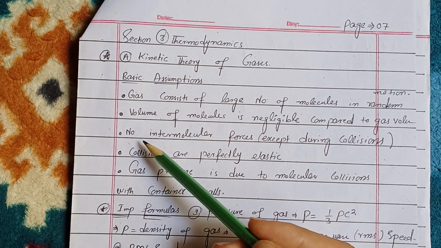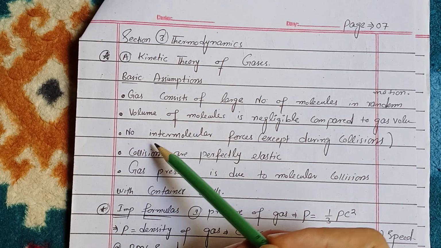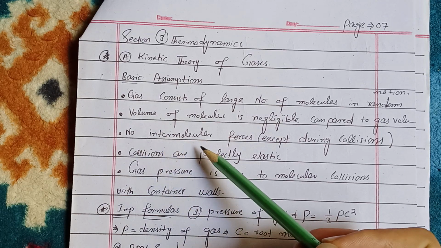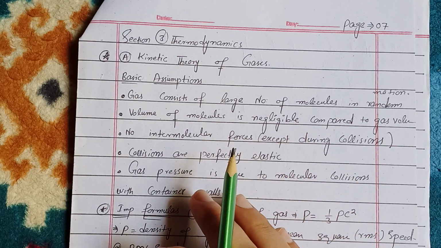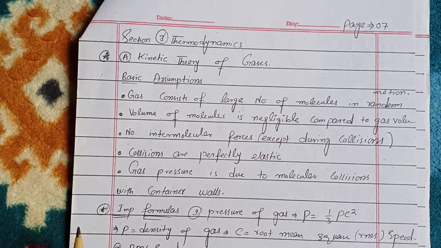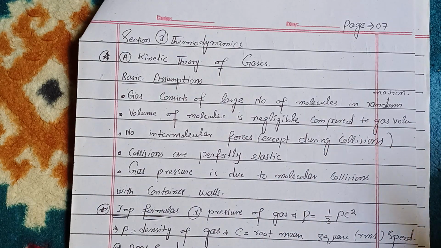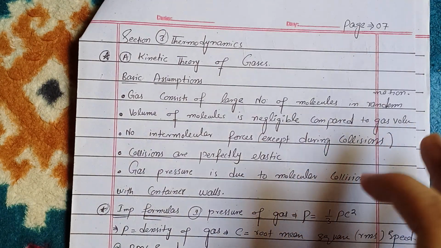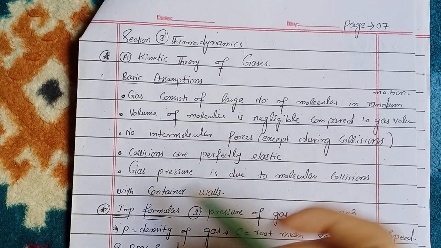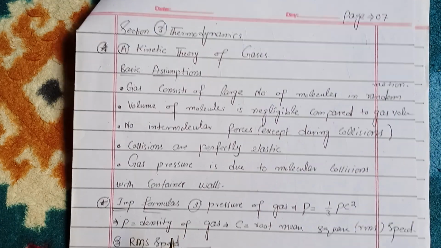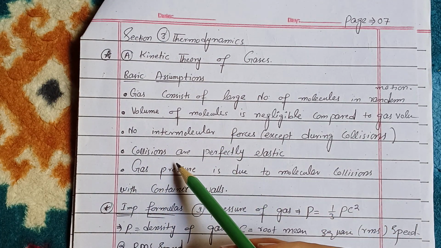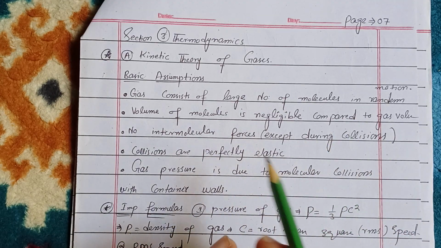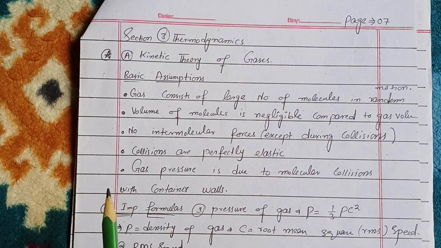Okay, now the third assumption is that there are no intermolecular forces except during collision. There will be no intermolecular forces except when there is a collision. And the fourth basic assumption is that collisions are perfectly elastic. Perfectly elastic means that the total amount of energy must be conserved.